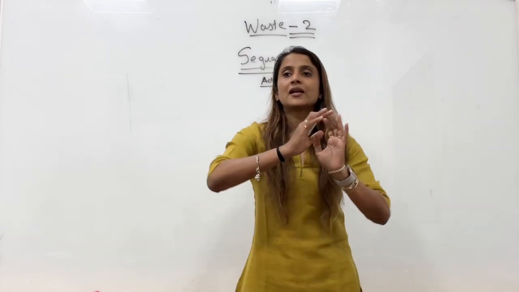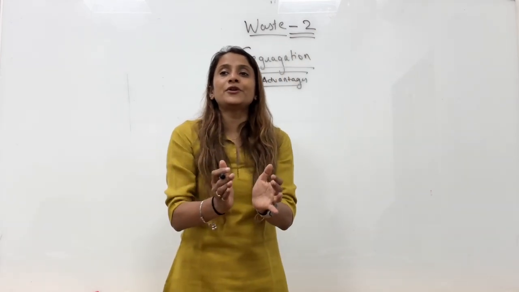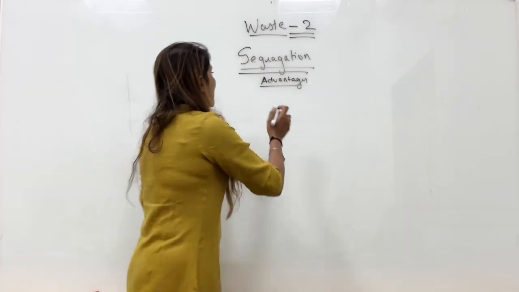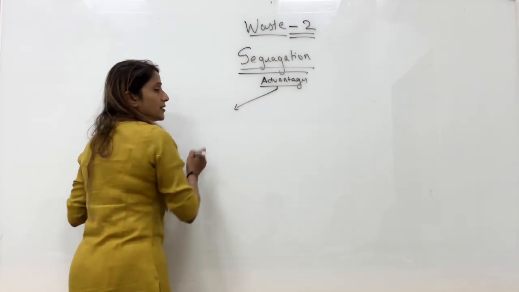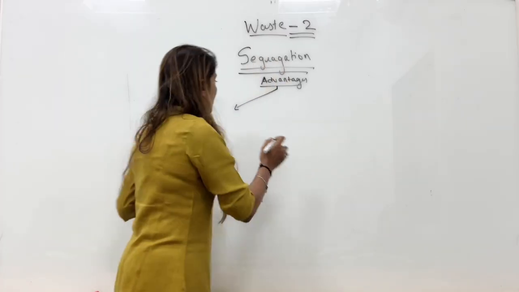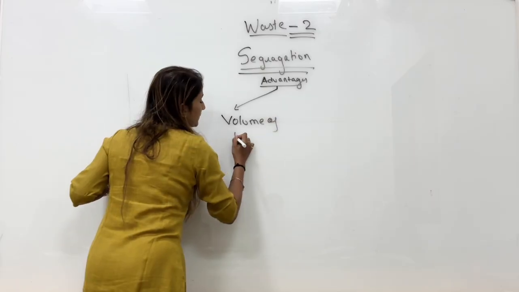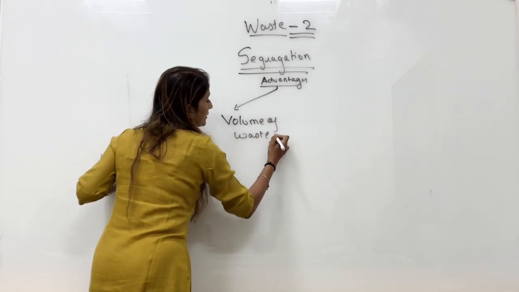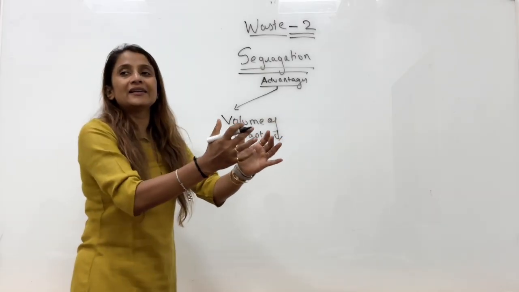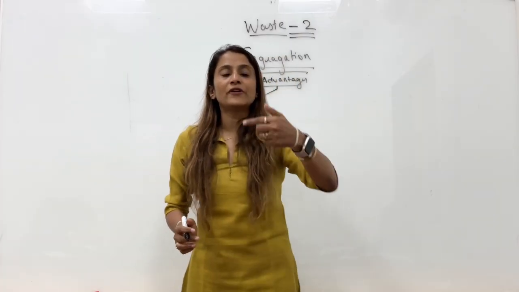Okay, this is recyclable, put it for the recycling process. So the first advantage is, once you segregate the waste, the volume of waste to be handled at a time will decrease.